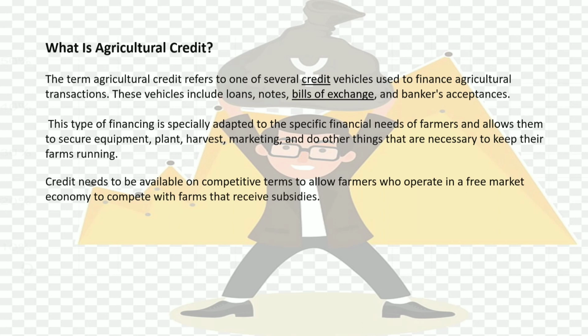Now the next is, what is agricultural credit? The term agricultural credit refers to one of several credit vehicles used to finance agricultural transactions. These vehicles include loans, notes, bills of exchange, and bankers' acceptances. This type of financing is specially adapted to the specific financial needs of farmers and allows them to secure equipment, plant, harvest, market, and do other things that are necessary to keep their farms running. Credit needs to be available on competitive terms to allow farmers who operate in a free market economy to compete with farmers that receive subsidies.